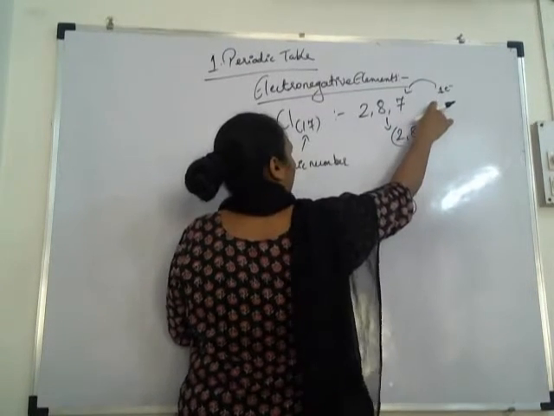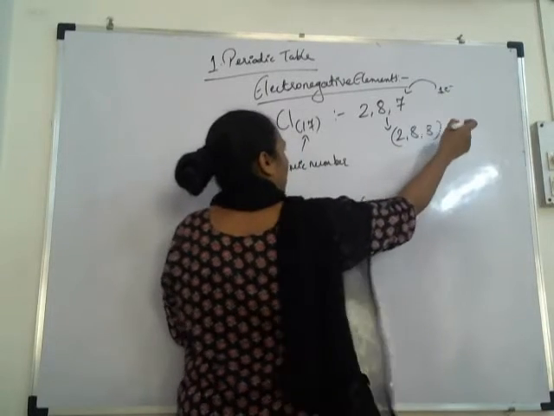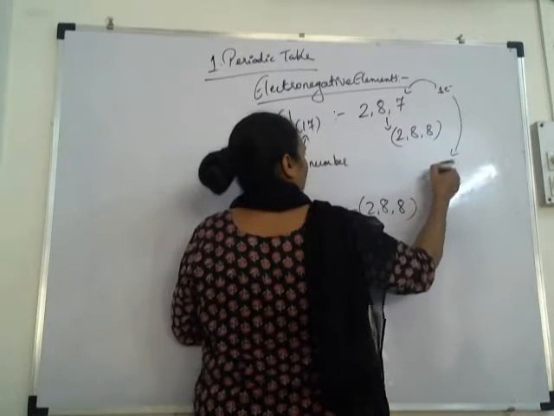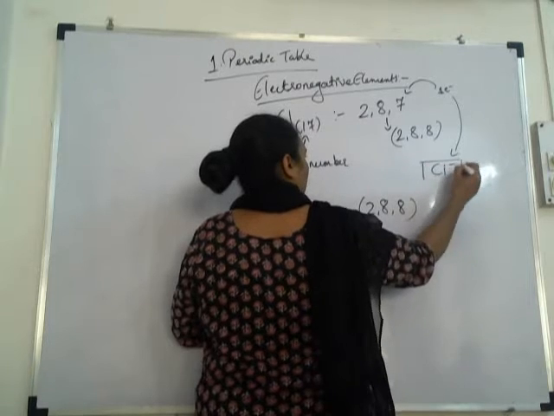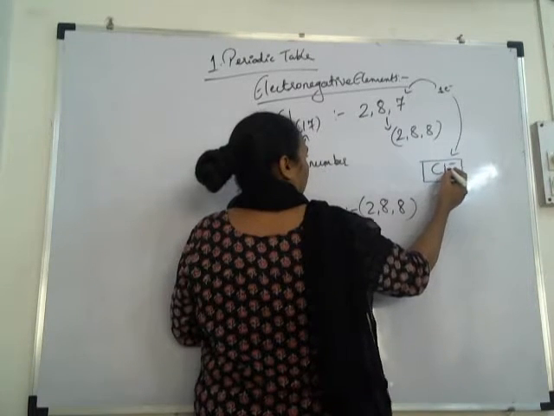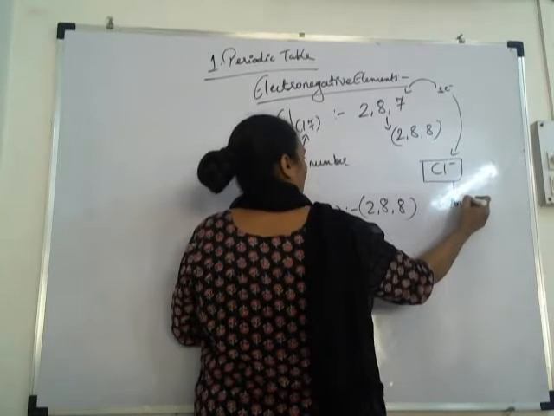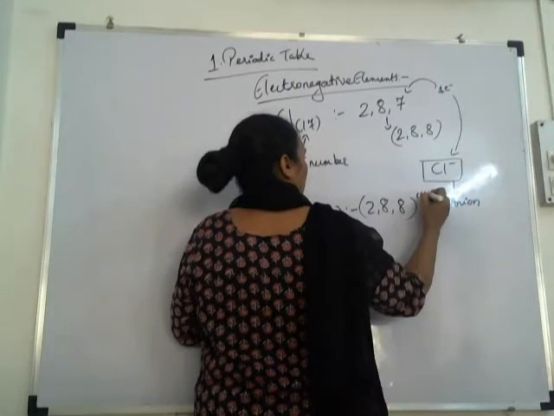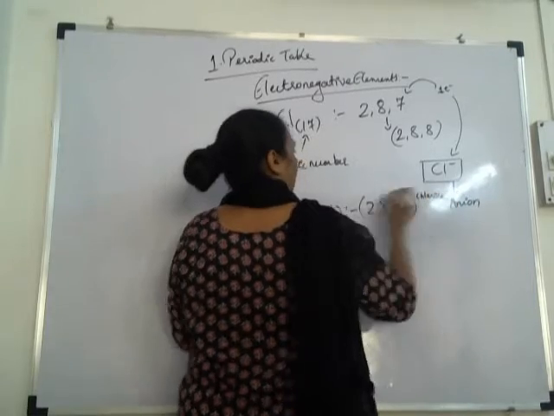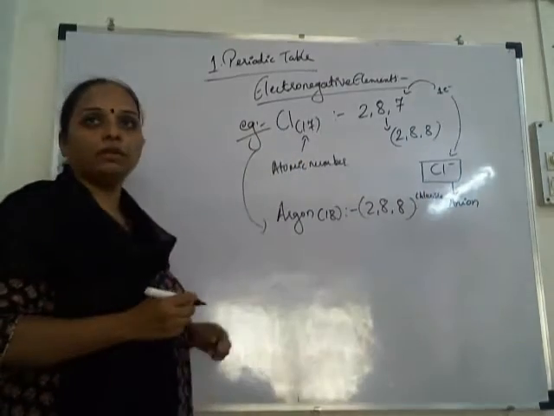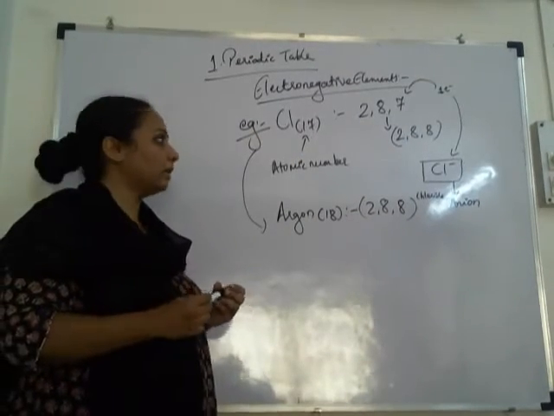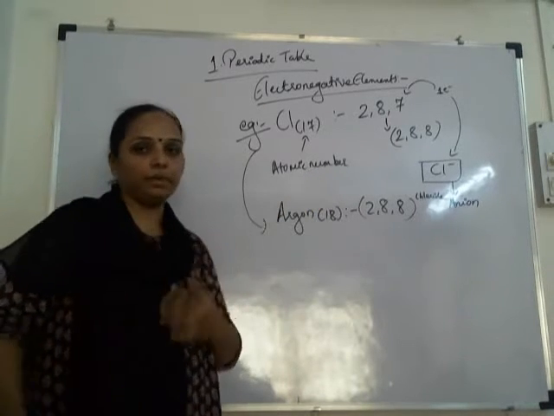As it is accepting one electron, that is one negative charge, so chlorine will become Cl-. An atom having a negative charge is called an anion. So it becomes chloride anion. Cation is positive and negative is anion. Write this example.